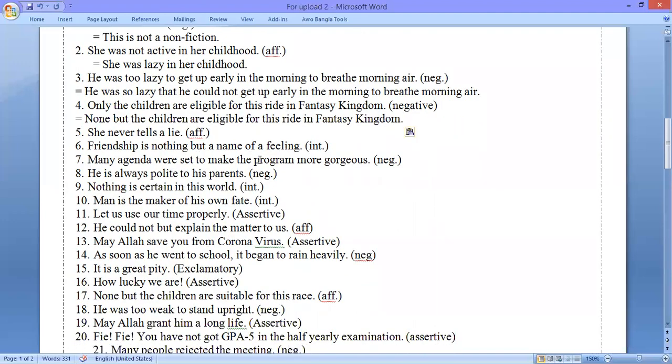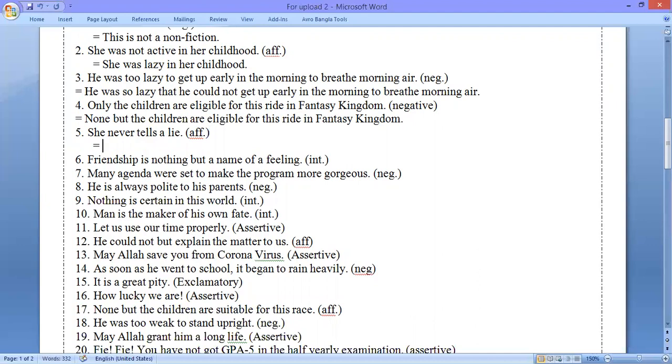This is question number 5. The question is, she never tells a lie. We shall have to make this affirmative. So the solution is, she always speaks the truth. So when there is never, and if you want to make this affirmative, we shall have to use always.